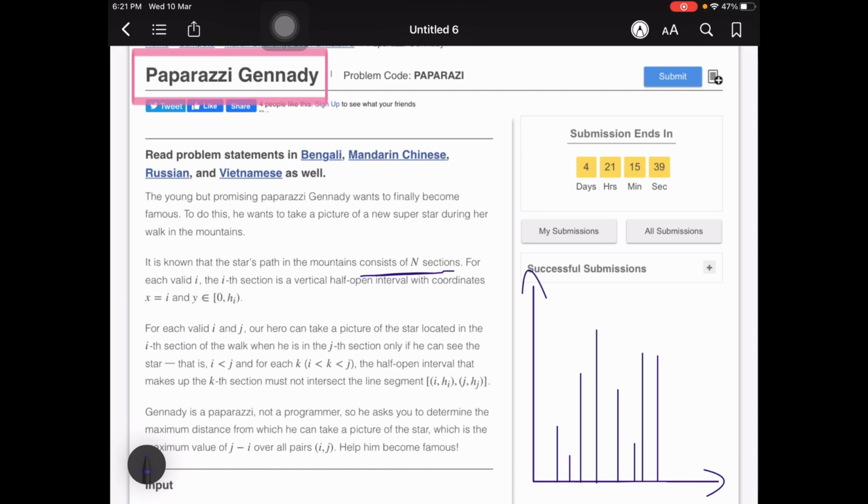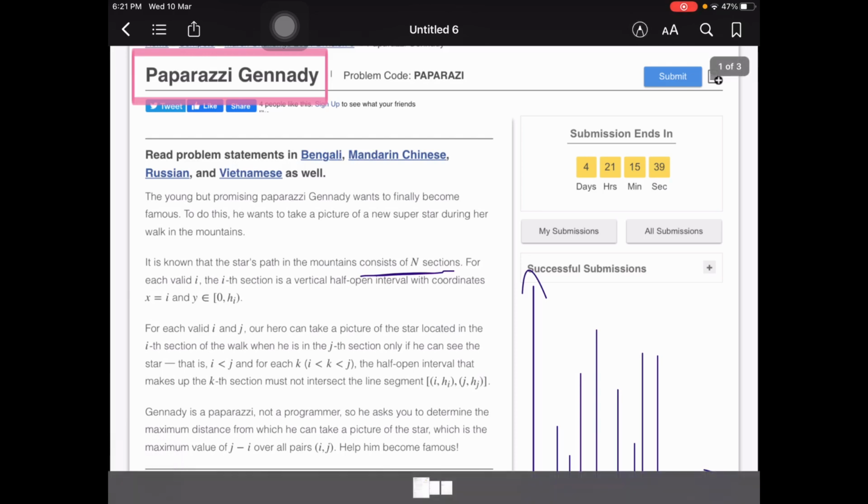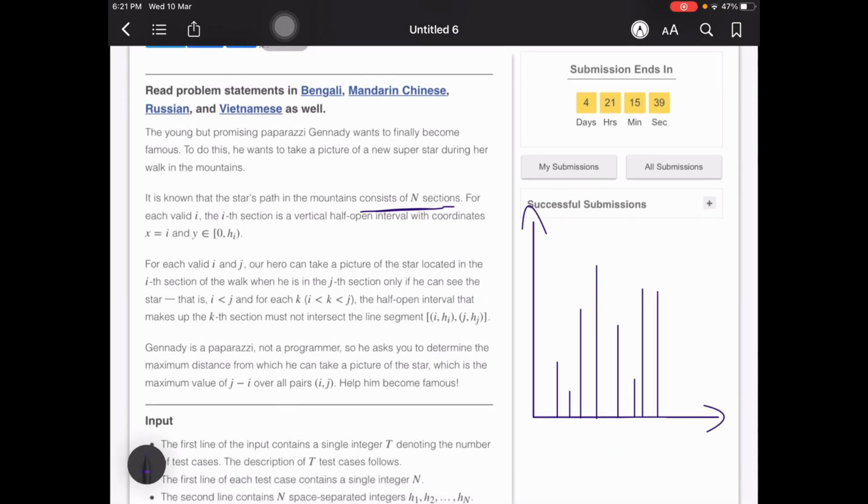For each valid i, the ith section is a vertical half open interval with coordinates x equals i and y ranging from 0 to h of i. So basically, for any x equals i, the y ranges from 0 up to the maximum point, which is h of i.